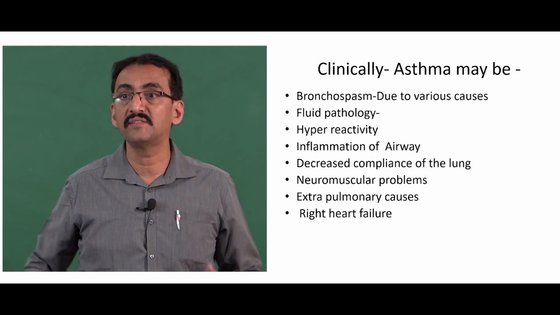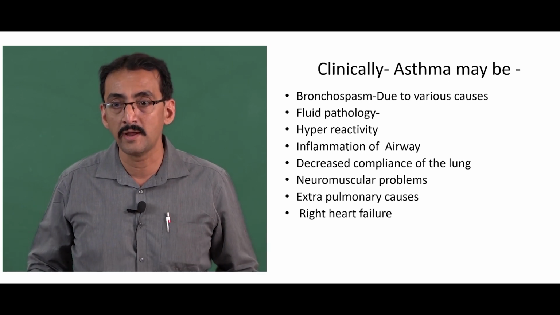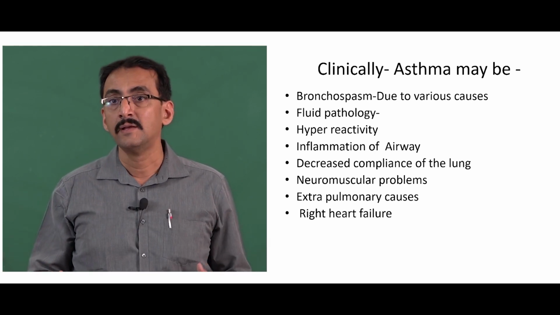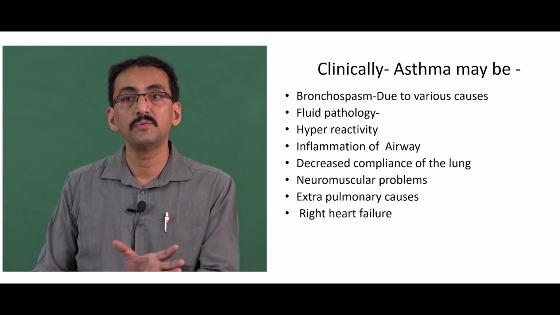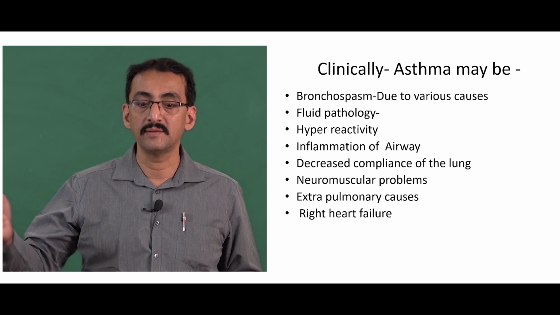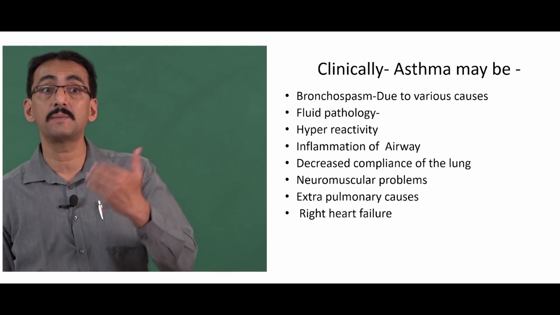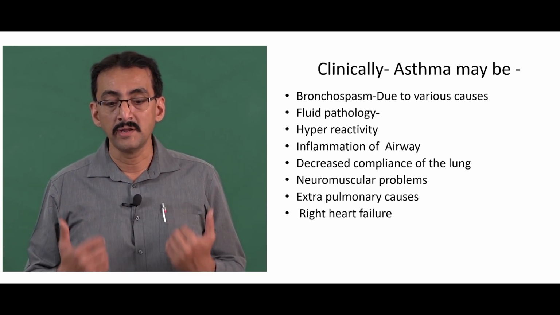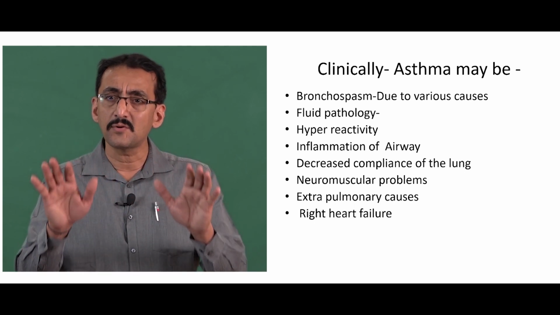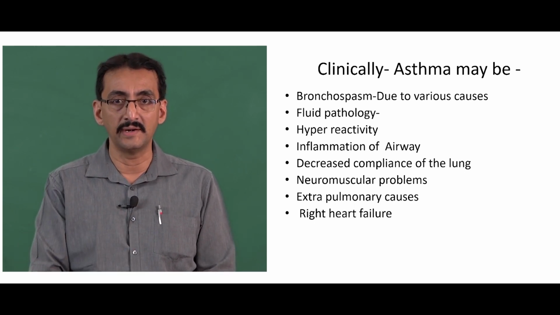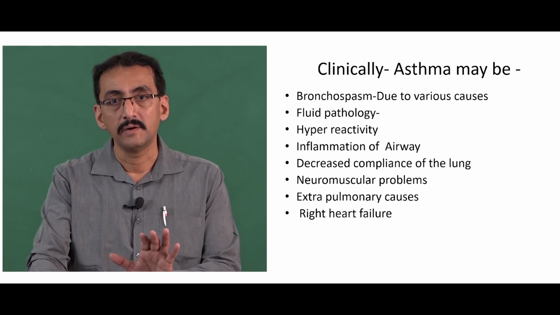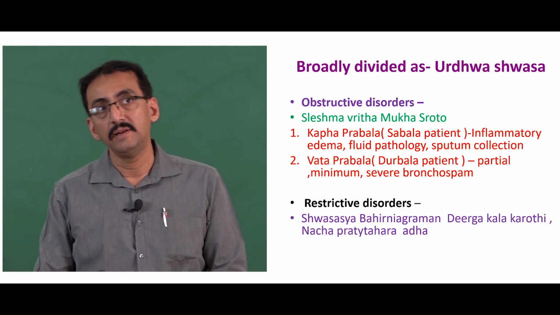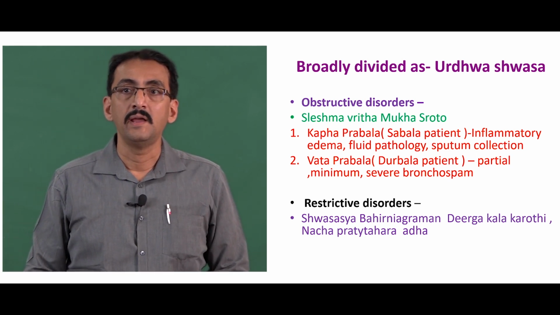Okay, neuromuscular causes, accessory muscles of the respiration are not in a position to work. Okay, strenuous exercise, the contraction is not possible, their tone is less or power is less. That leads to neuromuscular problems, which lead to decreased ventilation and result in asthma. Similarly, extrapulmonary causes. There may be some causes which indirectly influence the ventilation. Okay, there may be right heart failure. So these are some of the commonest causes we see in children in general practice, where there will be development of an asthma-like condition. Now broadly, we divide these conditions in two ways.